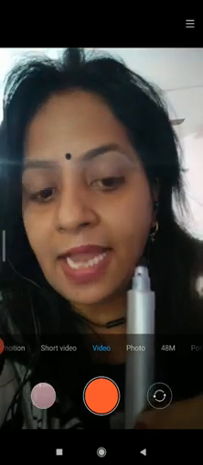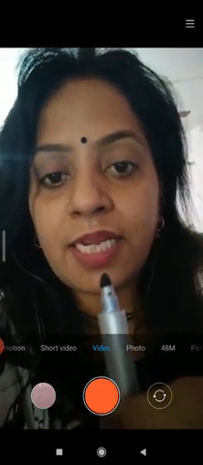Spin means to go round and round on its axis. Spinning means rotation on its axis. Suppose this is a pen and it rotates on its axis. This is the axis of the pen and it rotates on its axis. This is the spinning. ये गोल गोल जो घूम रहा है ना, this is the spinning of the pen. तो what is the meaning of spinning? To go round and round on its axis. अपने axis पे round and round घूमना.